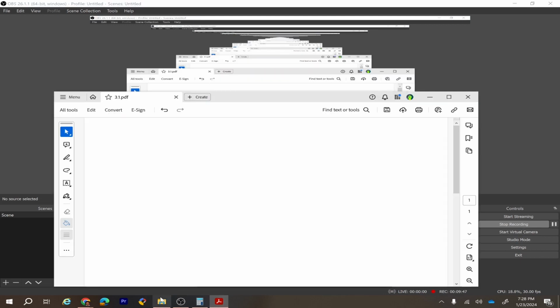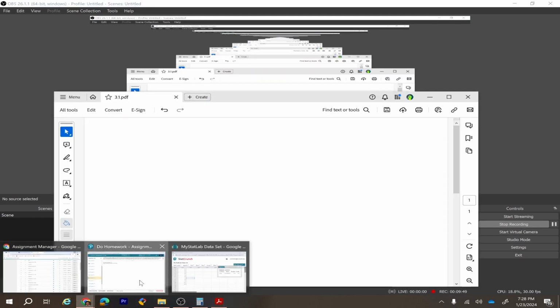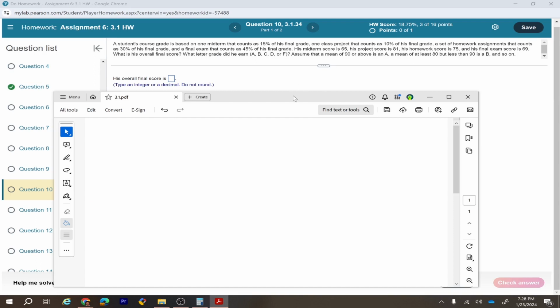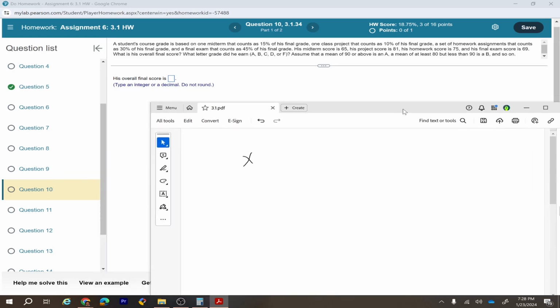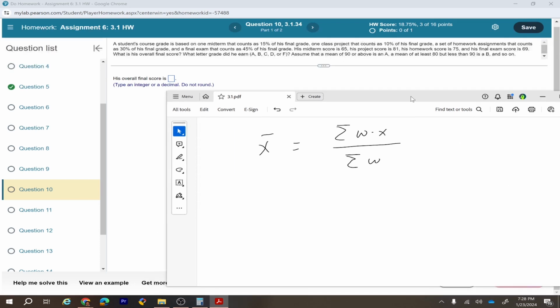If you check your class notes, then you will be able to see the formula for the weighted mean. The formula for the weighted mean is the summation of weight times the data divided by the sum of all the weights. In this case, the data is your score, and we have been given weights for different types of assignments.